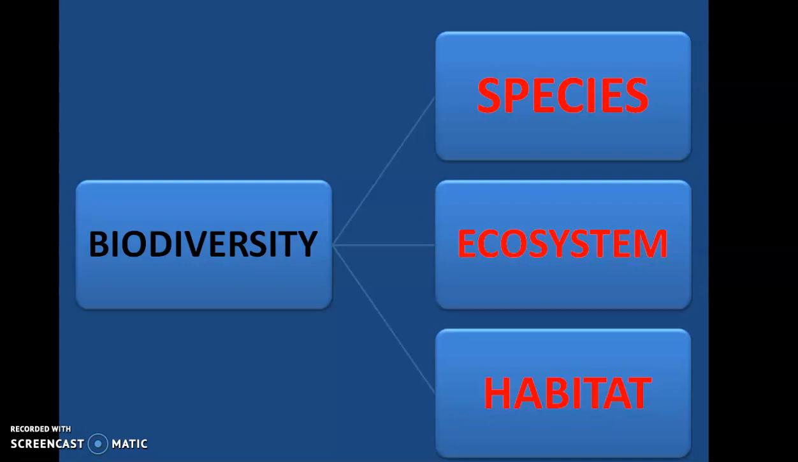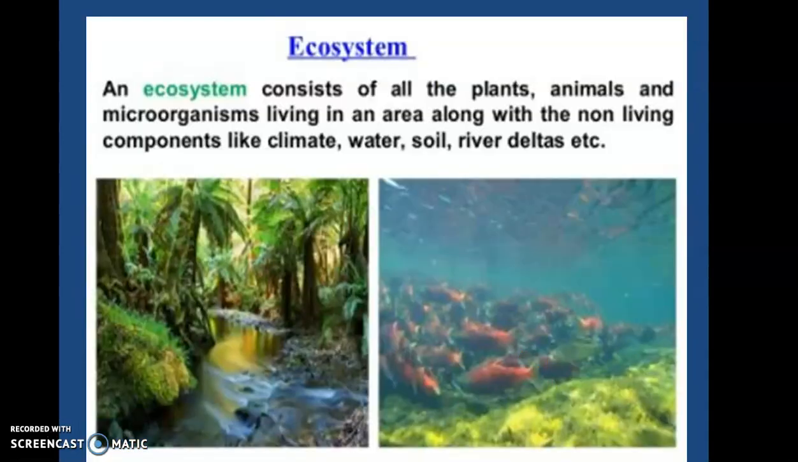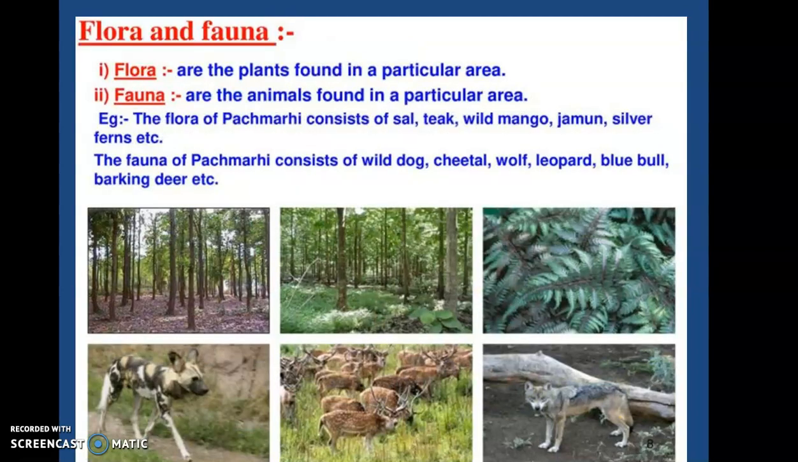So habitat, the third one is habitat. The natural environment of a plant or animal species where it lives and reproduces is called as a habitat. And these terms, especially habitat, you are doing from class 6. Okay. Next term that I have already explained you, an ecosystem consists of all the plants and animals and microorganisms living in that area, along with the non-living components like the climatic, water, soil, river, deltas, etc. Means biotic components and abiotic components are included in the term that is ecosystem.